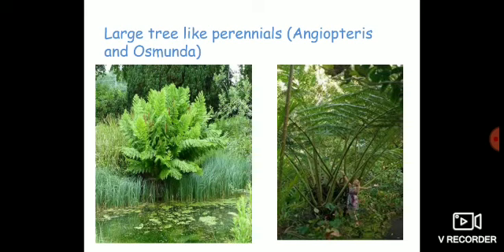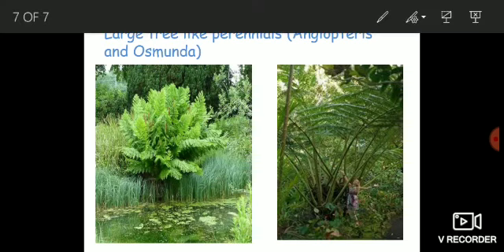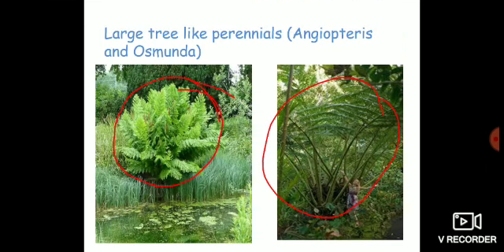They are very large in size, and the examples are, here you can see, this is Angiopteris, and this one is Osmunda. That means those pteridophytes which are very large in size and assume the shape of trees and complete their life cycle in more than two growing seasons are known as perennials.